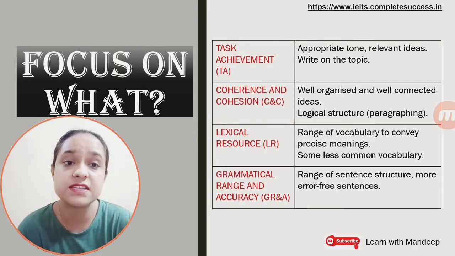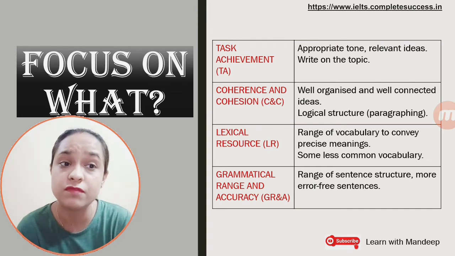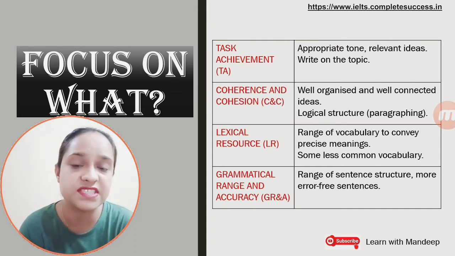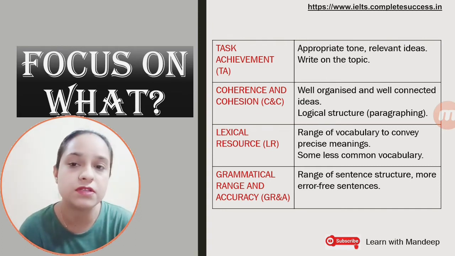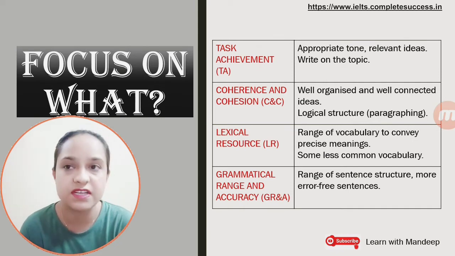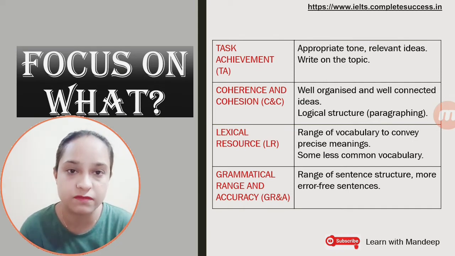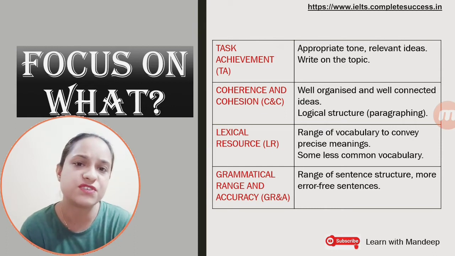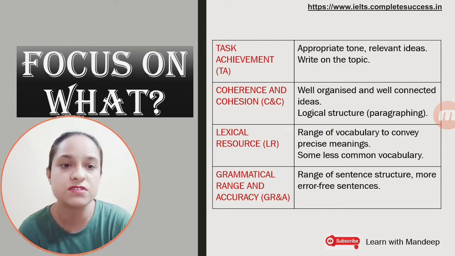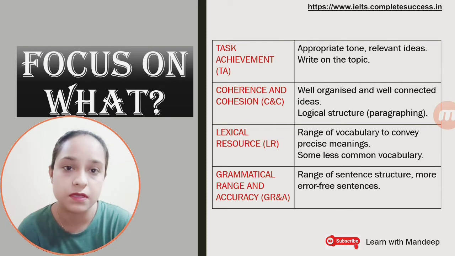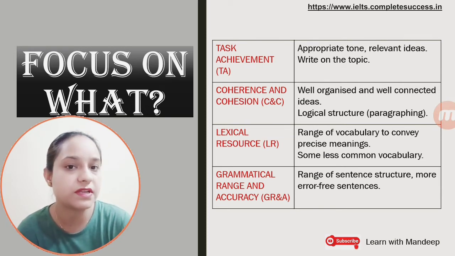Next is lexical resource. That is the vocabulary that you use. You have to use a range of vocabulary to convey precise meanings of what you want to say. You can use some less common vocabulary words. It's not important to write a list of high band vocabulary, but just write 2-3 uncommon words, and you have to use some collocations as well, because if you use collocations you will get 7+ band.